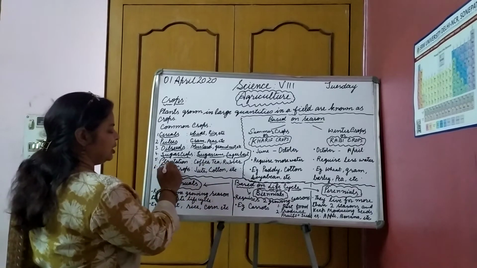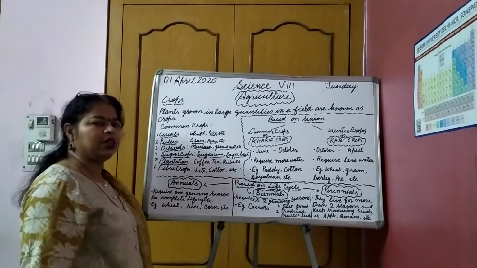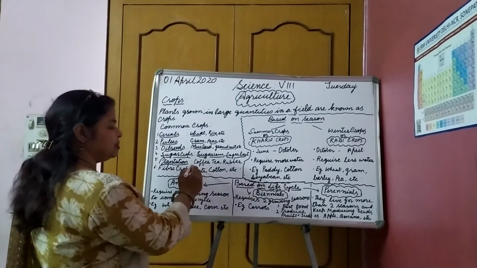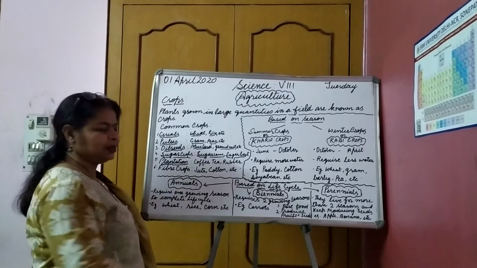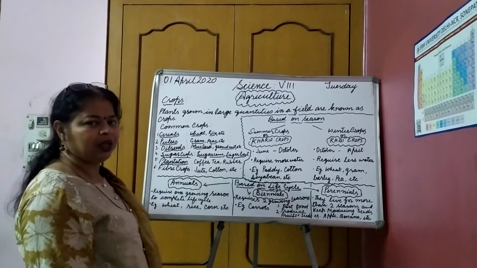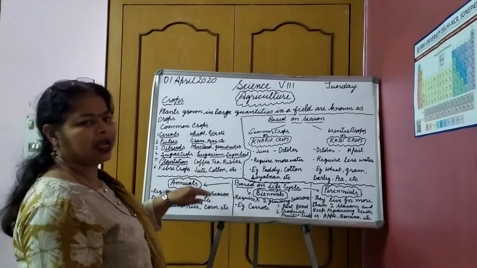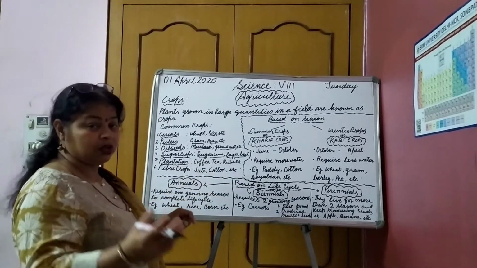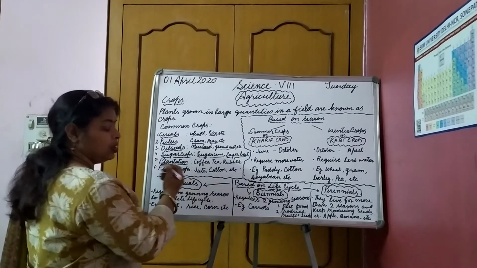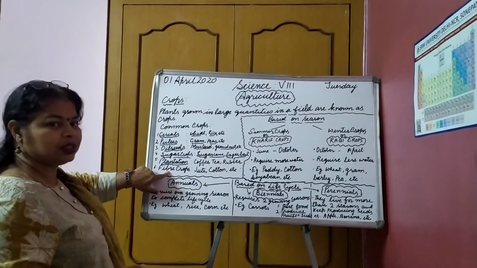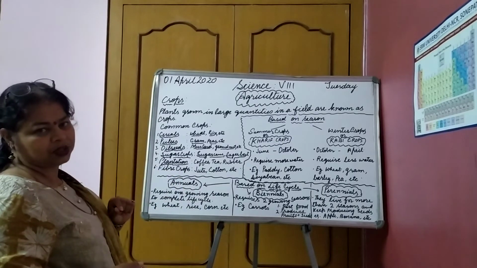Then come plantation crops. We also call them cash crops. Examples are coffee, tea, rubber, etc. These are cash crops. They are very costly, so that's why we call them cash crops also. Then the last category we are going to discuss here is fiber crops.